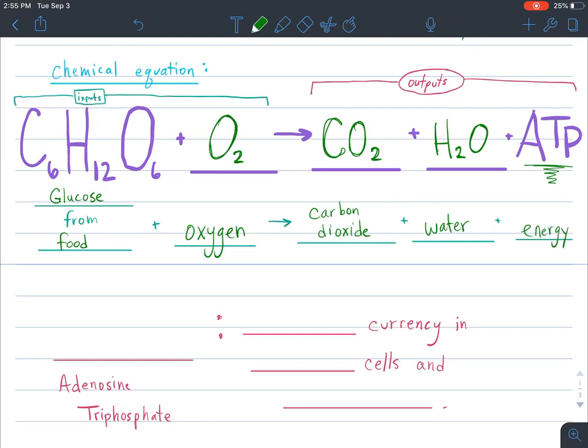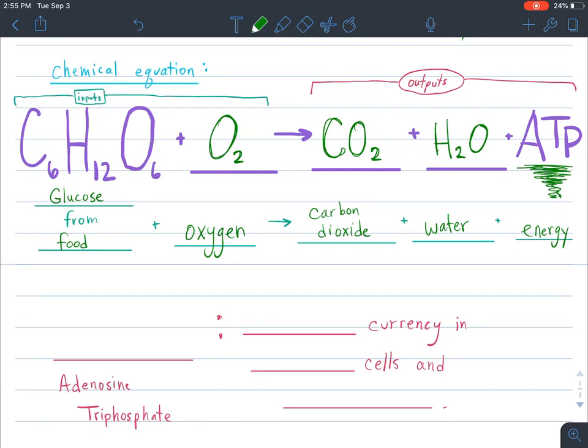So when you eat food and you breathe air, you end up producing carbon dioxide. And that's why we breathe it out. We don't want carbon dioxide in our body, so we breathe it out to get rid of this waste, and we sweat out the water, and we also urinate to get rid of water as well. But the thing that we want out of all of that is really the ATP. We want that energy. Every time we're producing energy, we're also producing water and carbon dioxide at the same time. And we can't get energy in our body without the oxygen that we breathe. That is really, really important.